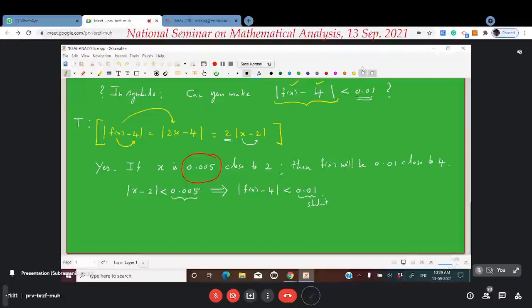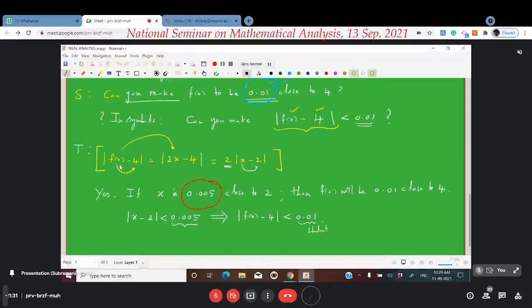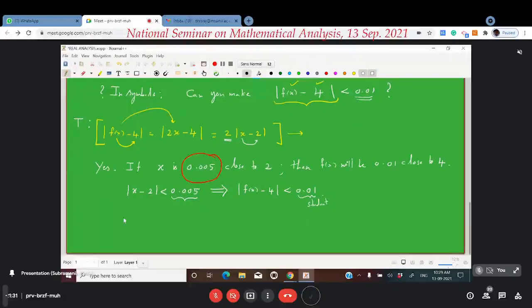Now the innocent student, because the student may not be knowing this particular estimate. Only the teacher knows this estimate for modulus of f of x minus 4 in terms of x minus 2. Therefore, the innocent student may challenge the teacher again, possibly coming with a smaller number. This time the teacher was successful.